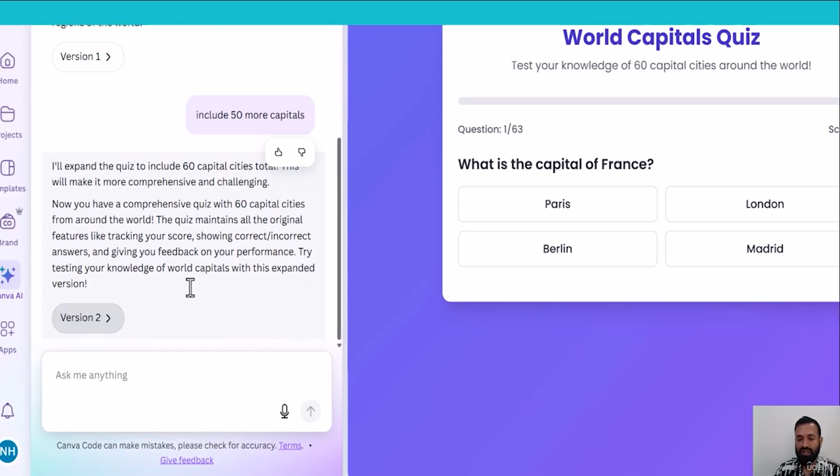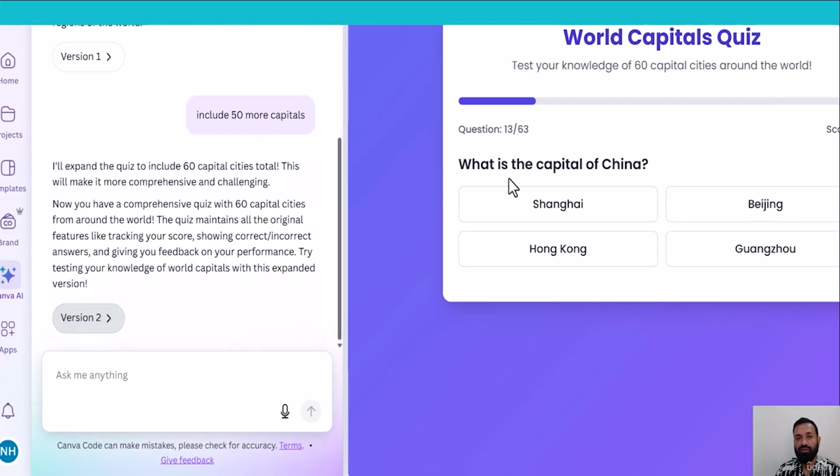As you can see, Canva added more capitals. Canva has created a quiz app for me with just a simple prompt. You can build anything. So let's build something new.